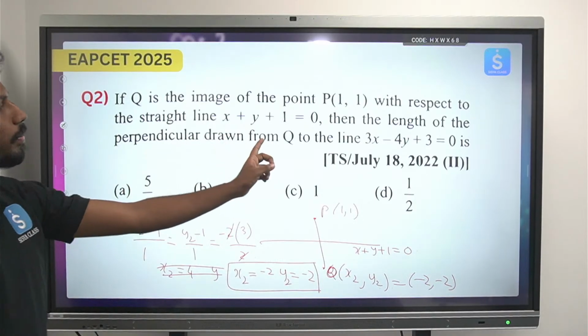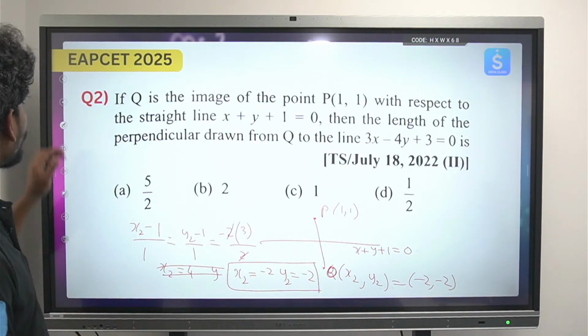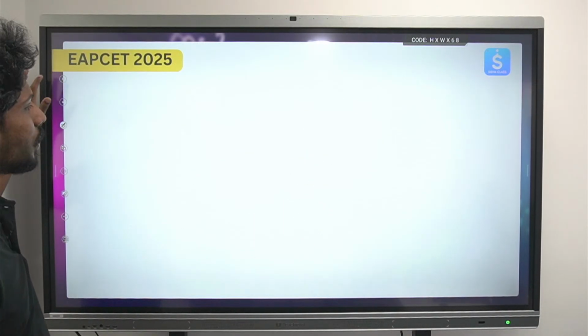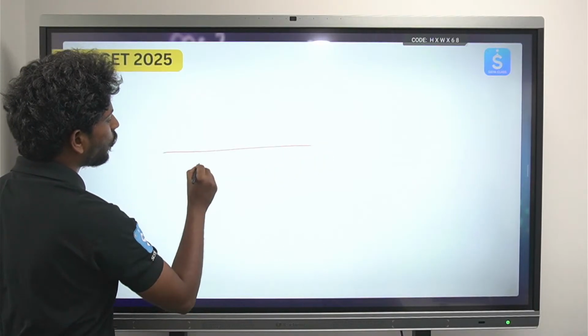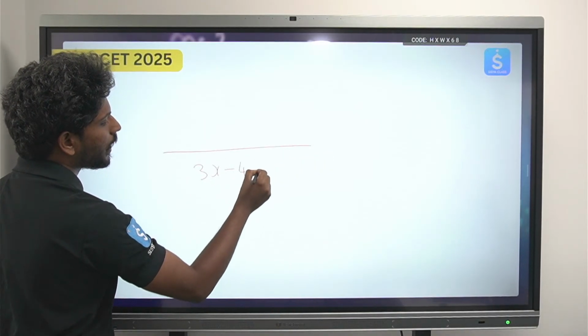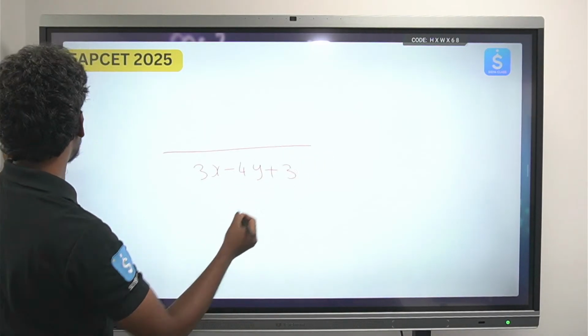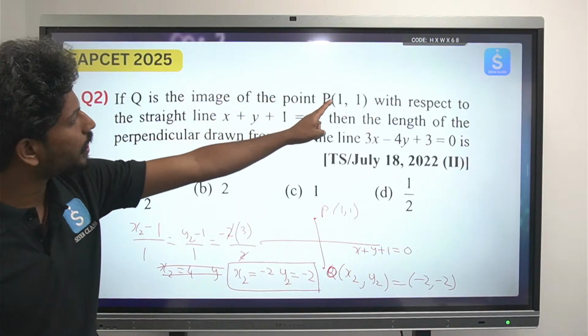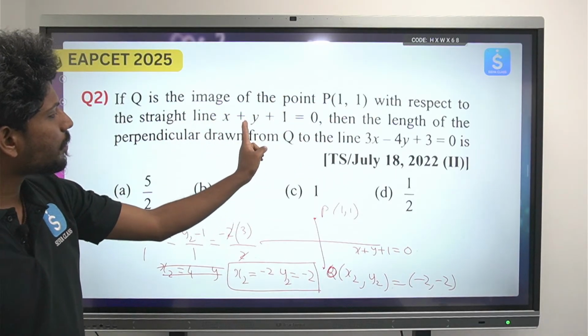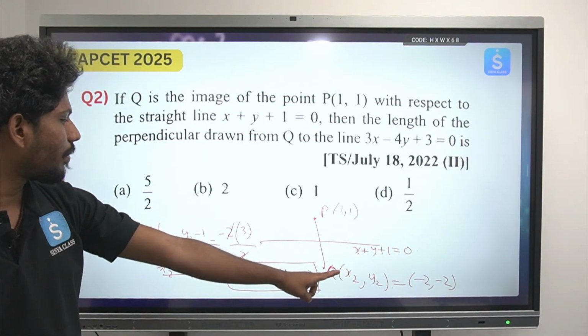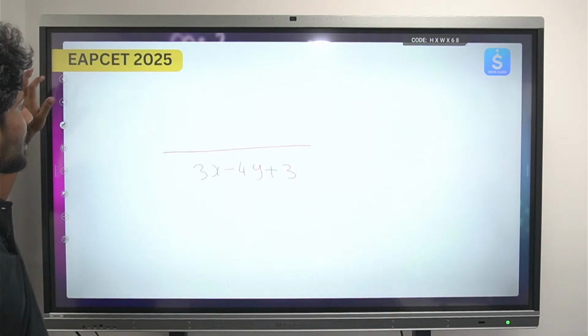The length of the perpendicular from Q to the line. So we have 3x minus 4y plus 3, that is our second equation. The first part says we need to find the mirror of the first point, that is (1, 1), with respect to this line. We got (-2, -2) and the line 3x minus 4y plus 3.